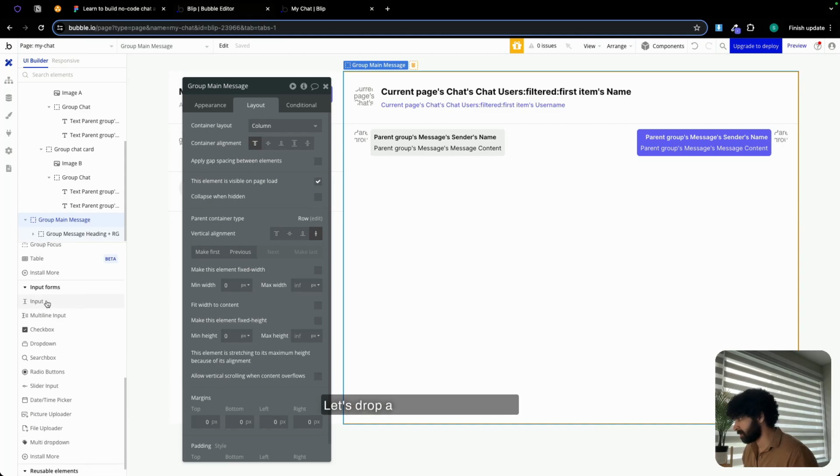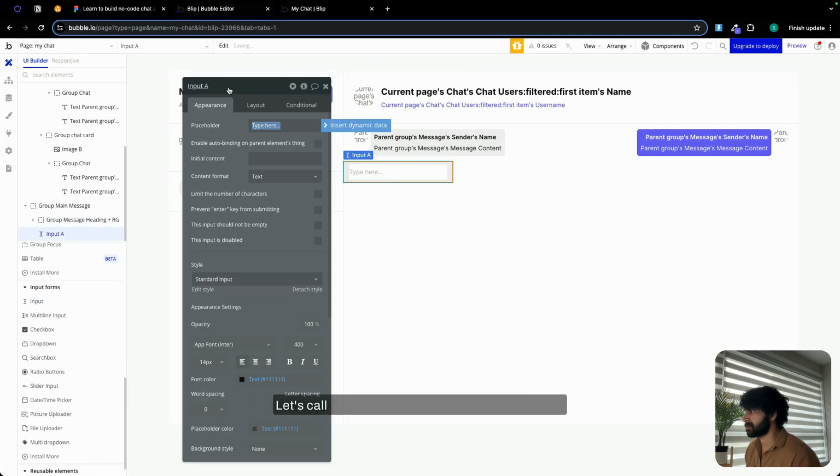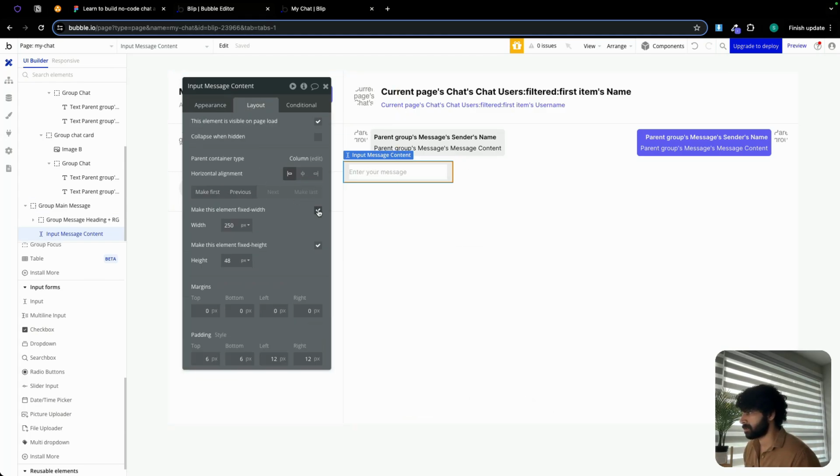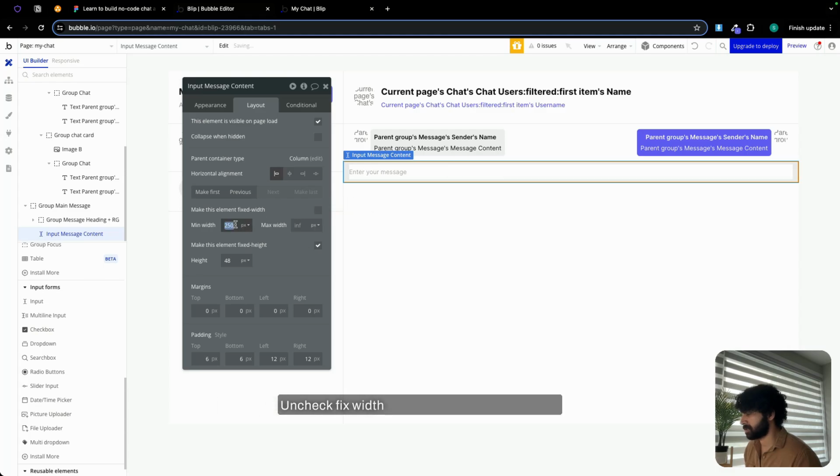Now let's group our group message container and group main message heading. Right click, group them into column container. And let's call this group message heading plus RG, repeating group. All right. Now we are going to select group main message. Let's drop an input field over here. Let's call this input message content. Placeholder is going to be enter your message. Click on layout and check fix width. Min width is going to be 0. Height is going to be 40.